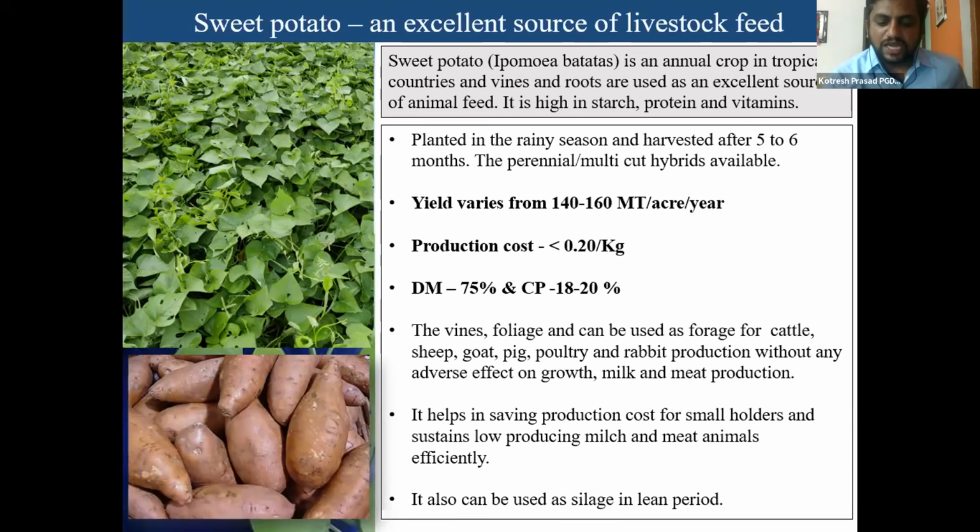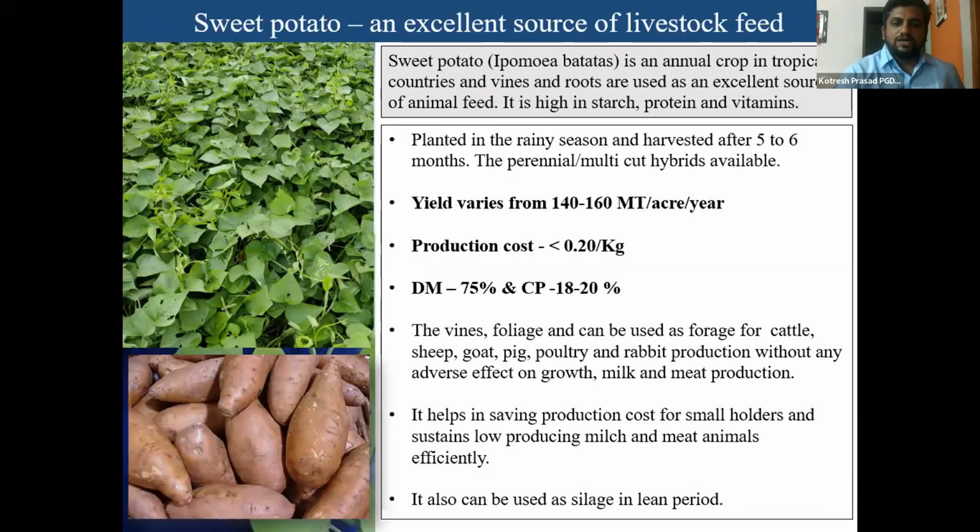It can also be used as silage in the lean period. You can observe the photograph here. This is sweet potato, I think everyone will know it. In the above one, you can see the leaves are the fodder which we can get from the sweet potato. I think it can be a promising fodder for sheep and goat farmers in the coming days.